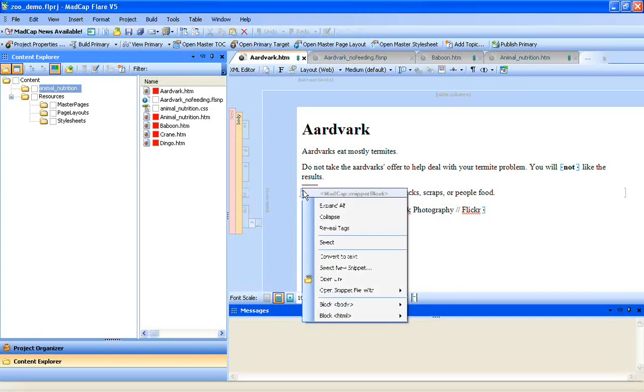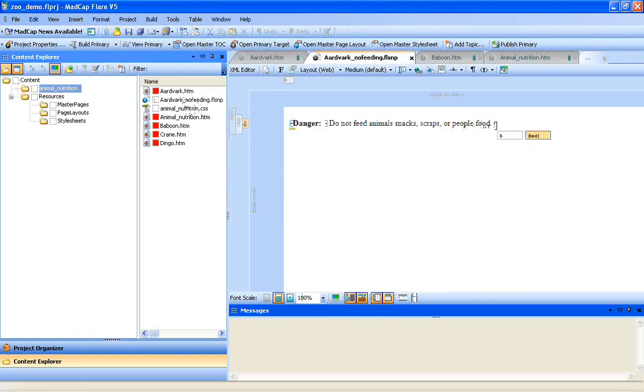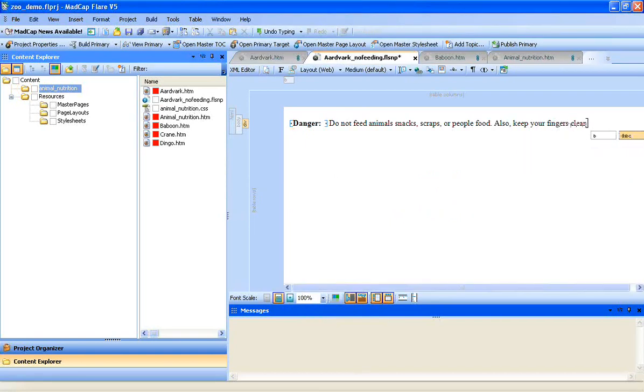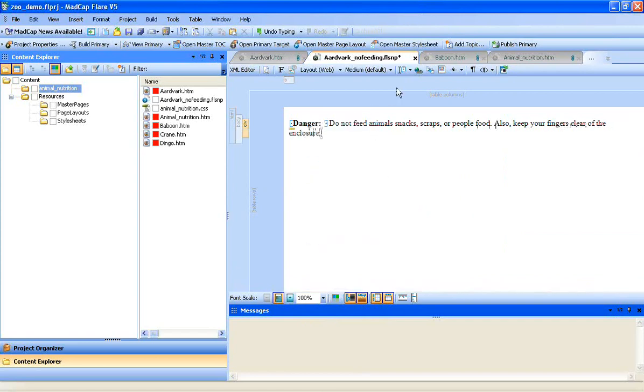Here in the aardvark file and also in the baboon file. So if I chose to, I can certainly go in here and I can modify the snippet. So we can open the snippet file and go off and do whatever we need to do. But I'm going to just double click on it here.